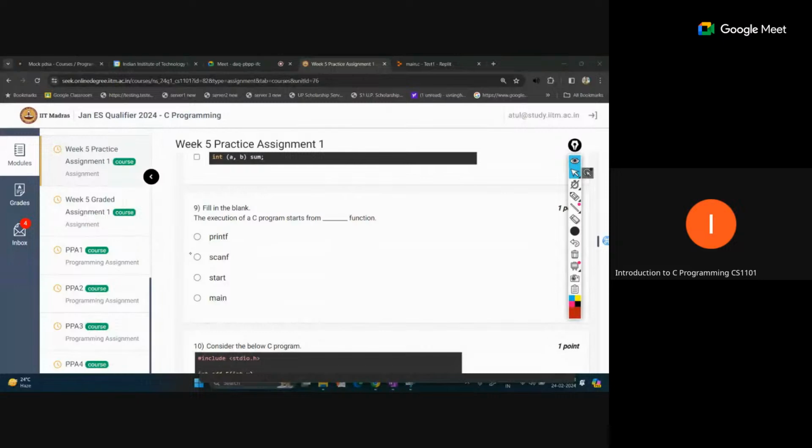Fill in the blank: the execution of a C program starts from the blank function. So when we run the code, which function is actually called first by default? That is the main function. The main function will always be called first, and the code written inside the main function will run first. If you are calling another function from the main function, then that function will be called. By default, the main function code is executed first.